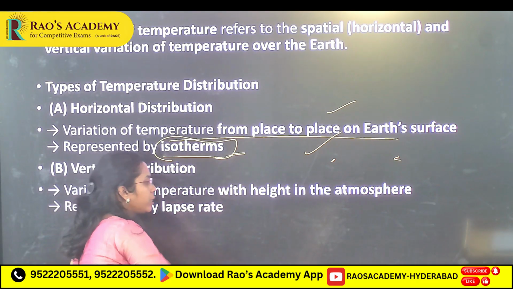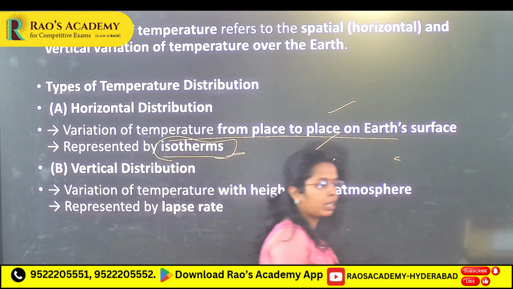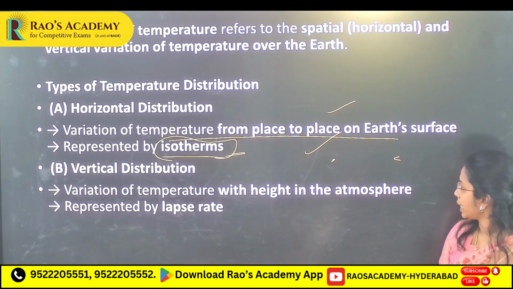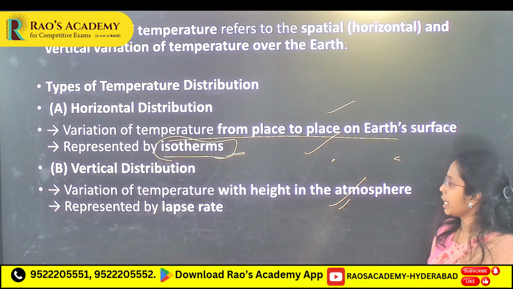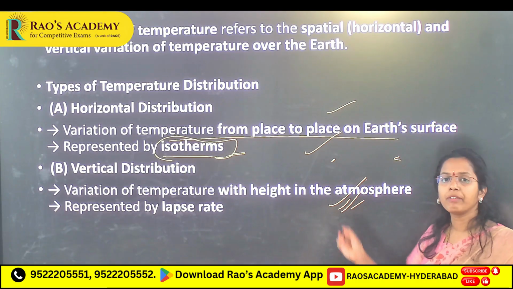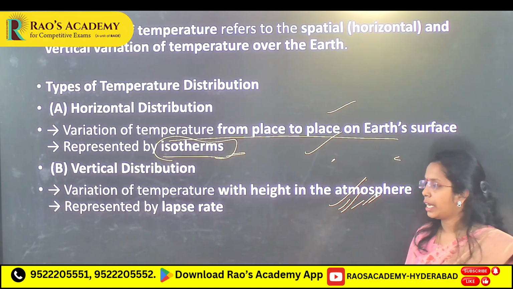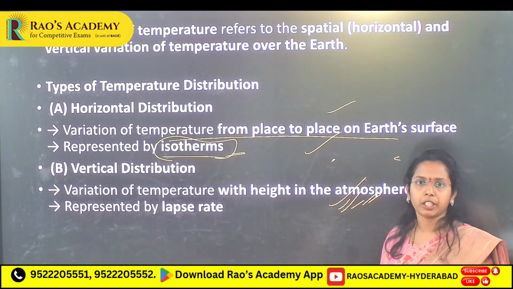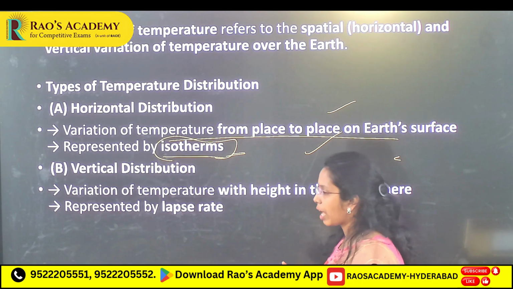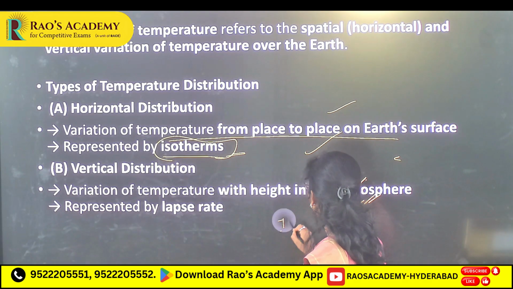Very important, we have to learn isotherms. Next, vertical distribution is the variation with height in the atmosphere, represented by lapse rate, normal lapse rate and negative lapse rate, which we have seen.